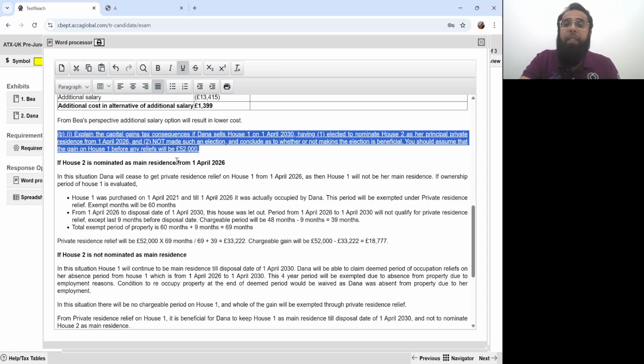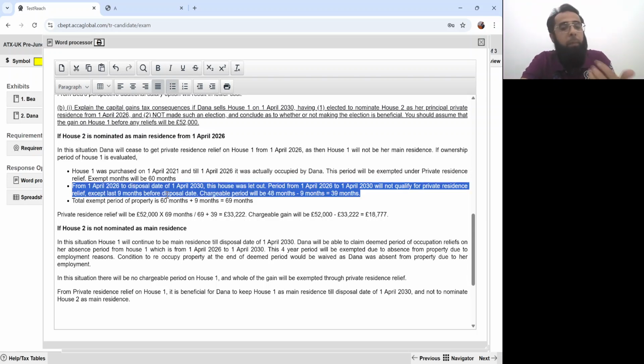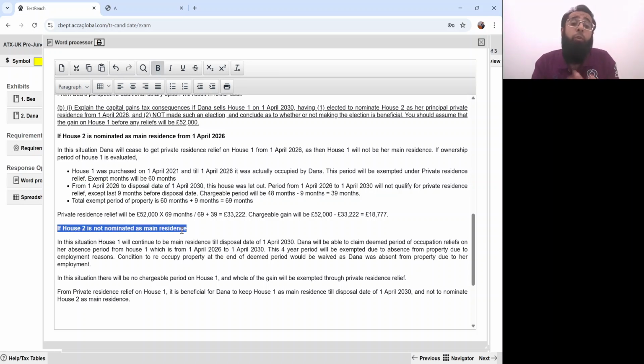Yes. See, if we nominate house 2 as our main residence, then private residence relief on house 1 will stop on 1st April 26. You don't have any deemed period reliefs then. Okay, just the last 9 months exemption will be available because that's always available. That only requires 1 month occupation throughout the ownership period. Okay, but if we don't nominate house 2 as our main residence and we continue house 1 as our main residence,